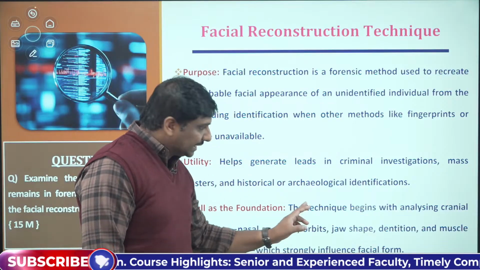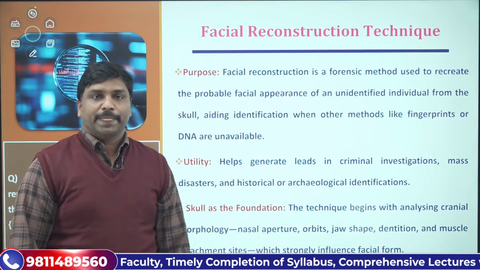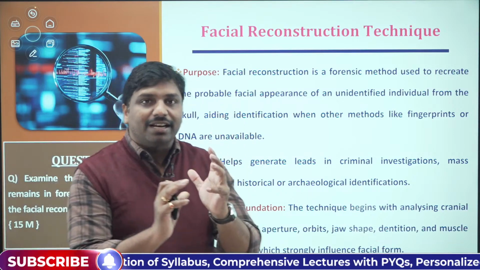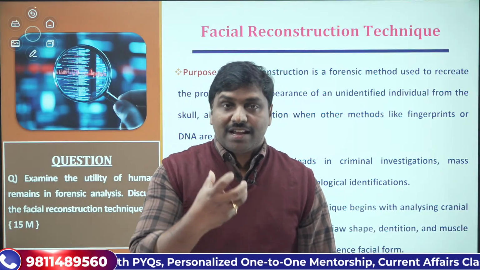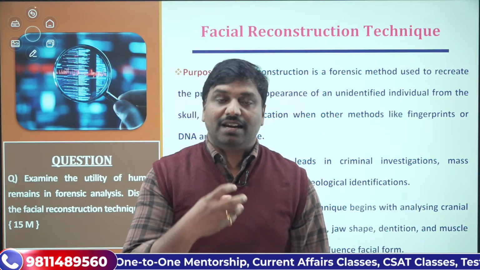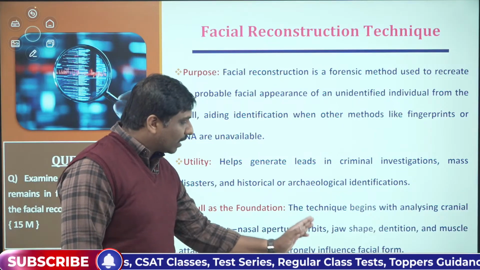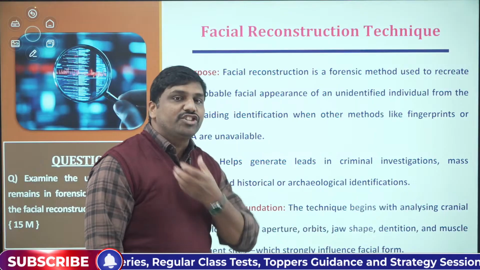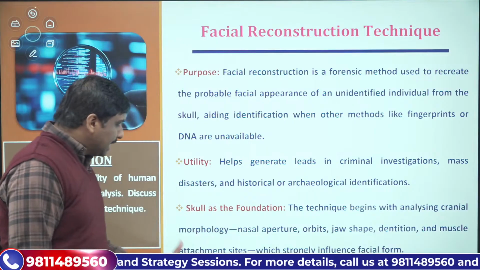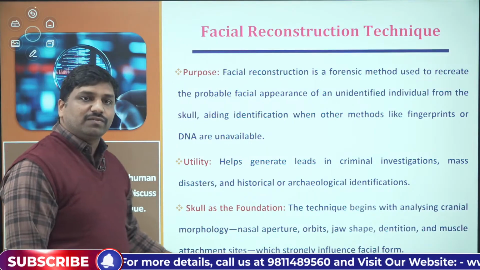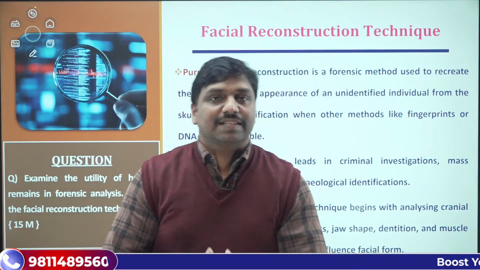What does it do? The technique begins with analyzing the cranial morphology. We will systematically go for cranial morphological studies. We will analyze the shape of the skull, the height of the skull, the width of the skull, and other aspects like the nasal aperture, the orbits, the jaw shapes, upper jaw and lower jaw, then the dentition pattern, and then muscle attachment sites. All of these things strongly influence the facial form.